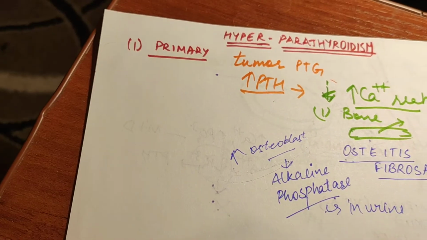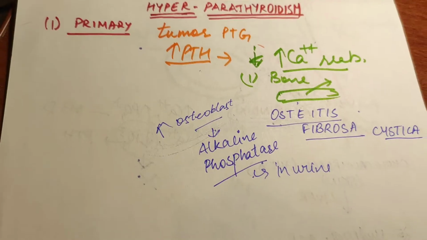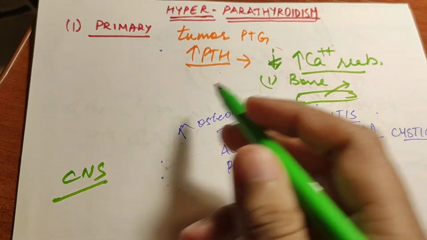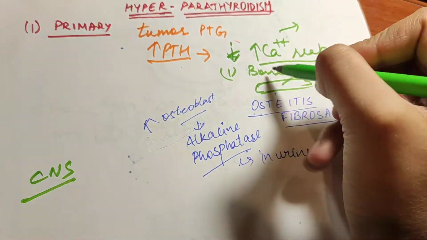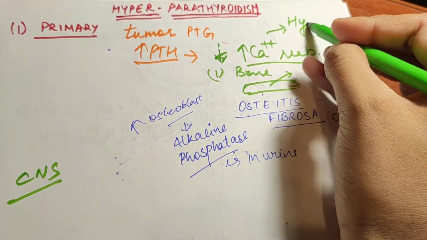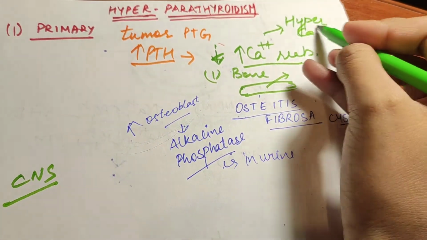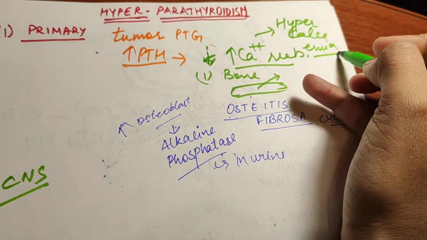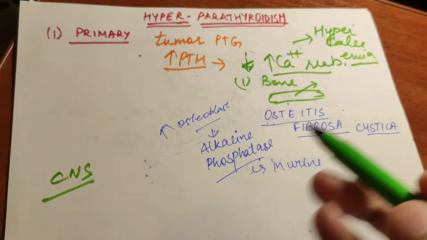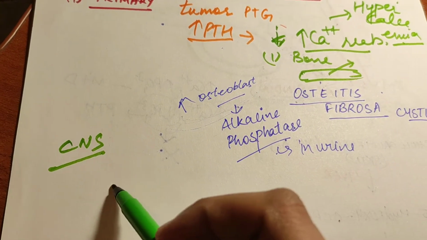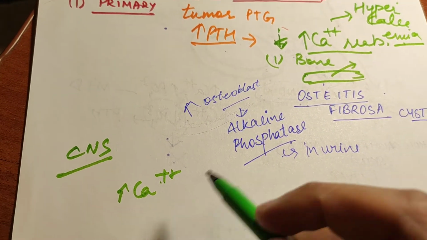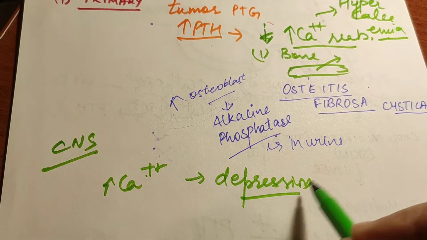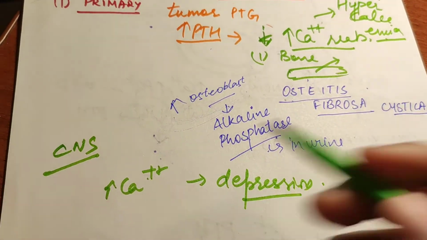Now if we talk about the CNS, what happens when there is hypercalcemia? This condition is when more calcium is reabsorbed and there is more calcium in the blood. Hyper means more, cal means calcium, emia is in blood. More calcium in blood is hypercalcemia. So what happens to the CNS when there is more calcium? There will be depression kind of states when there is hypercalcemia.